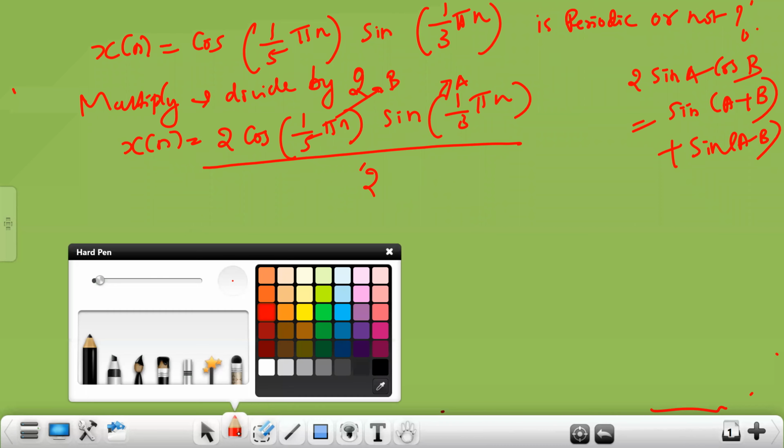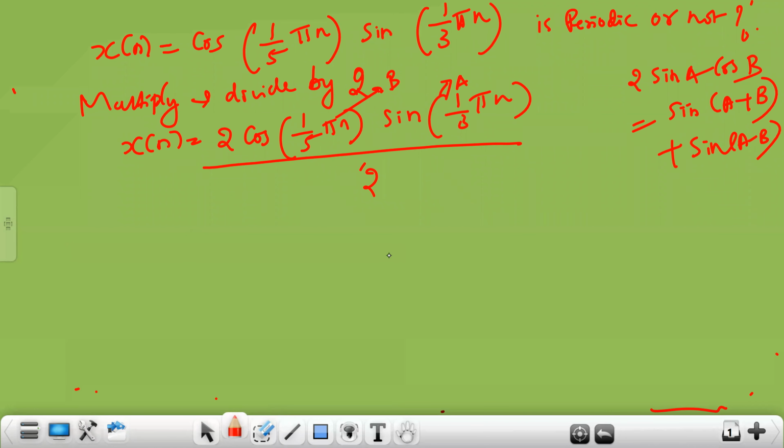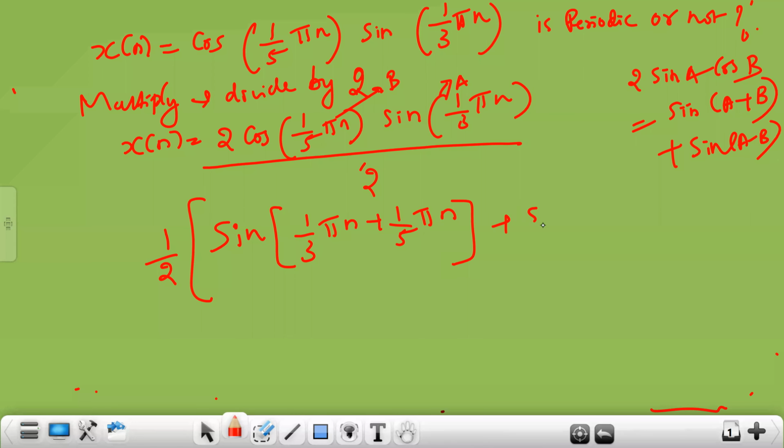So 1 by 2 into 2 sin a cos b is sin of a plus b, means sin of 1 by 3 pi n plus 1 by 5 pi n, plus sin of a minus b, that is sin of 1 by 3 pi n minus 1 by 5 pi n.